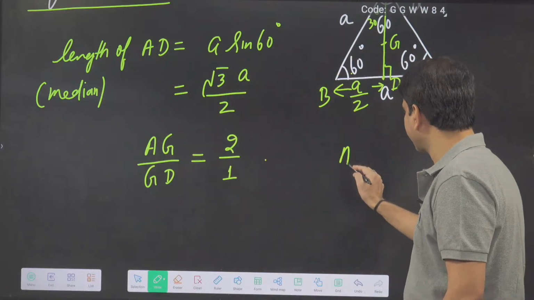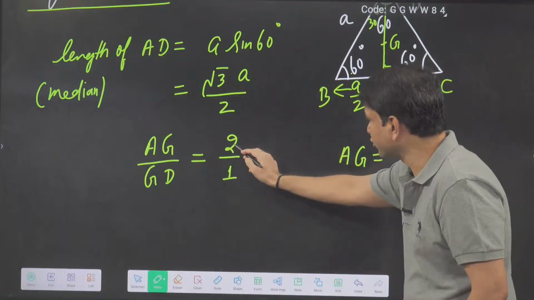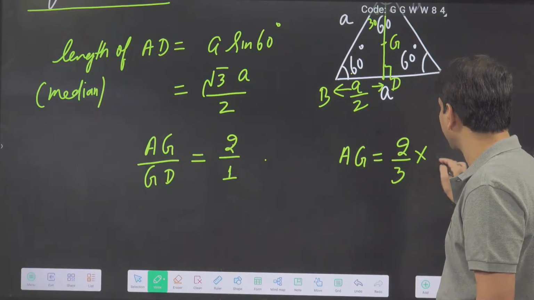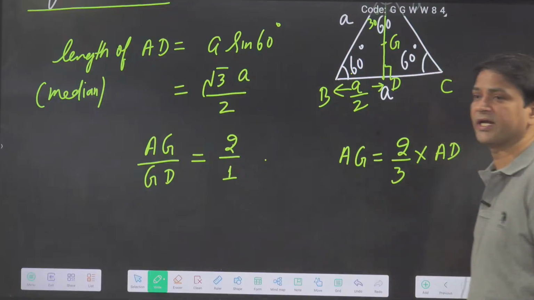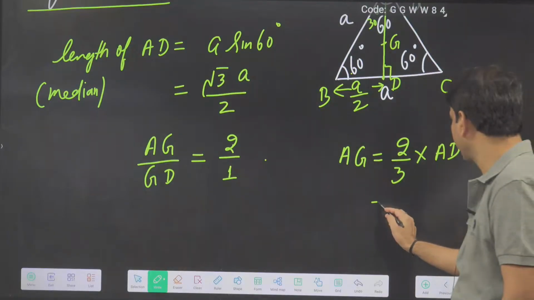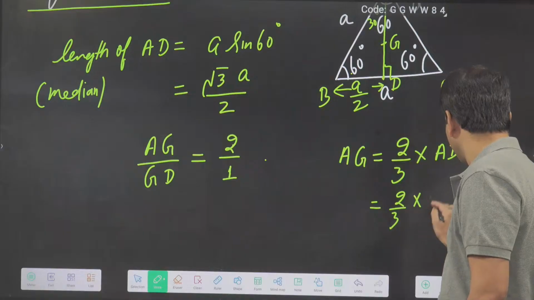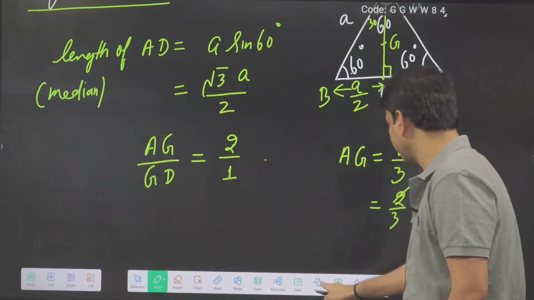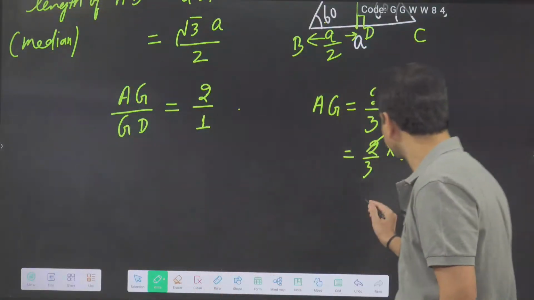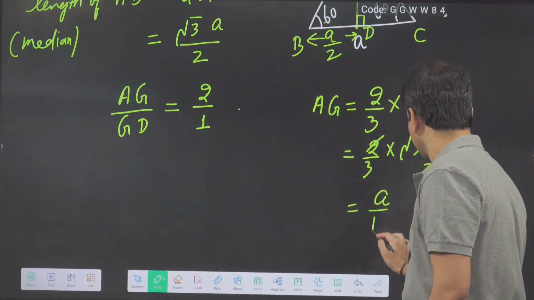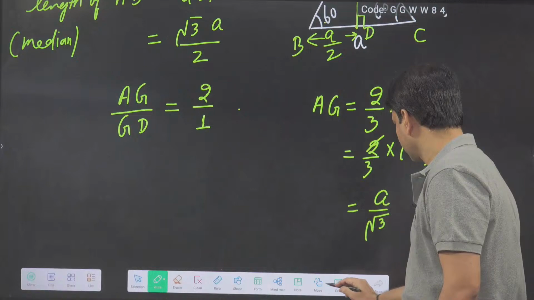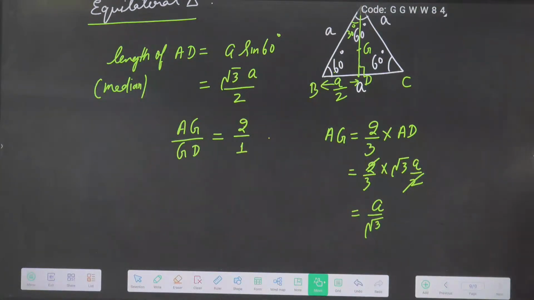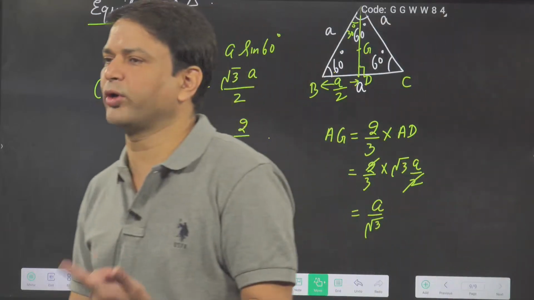Then what is AG? AG has the ratio 2. Total parts are 2 plus 1, 3. So AG is 2/3 of the median AD. And what is the median AD? Root 3a by 2. Then you put 2/3 into root 3a by 2. 2 and 2 cancel out. What I got? A by root 3. Everybody got this or not? AG is equal to A by root 3.